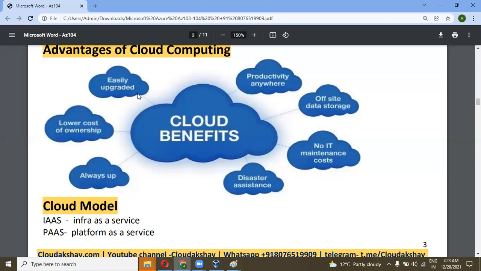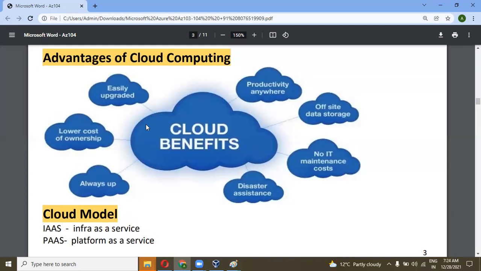Easy upgrade: in on-premises, we cannot upgrade our server instantly, like 16 GB to 32 or 32 GB to 100, whatever we want. But in the cloud, we can upgrade our resources instantly. If I have a server with 16 GB, I can easily upgrade it to 64 GB or even 600 GB. I can easily upgrade my resources in the cloud. So these are the benefits of cloud.